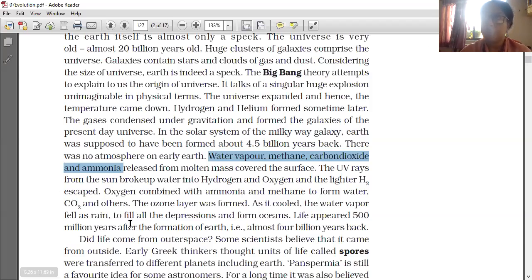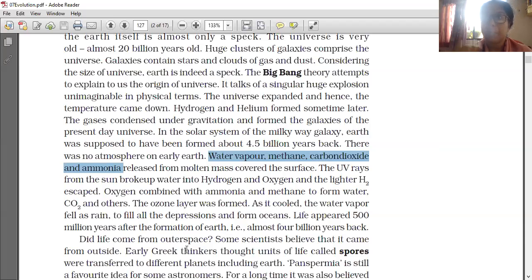The UV rays from the sun broke up water into two gases, hydrogen and oxygen. The lighter one, hydrogen, escaped. Oxygen combined with ammonia and methane to form water, carbon dioxide and other substances. The ozone layer was formed, so ultraviolet rays were stopped there.